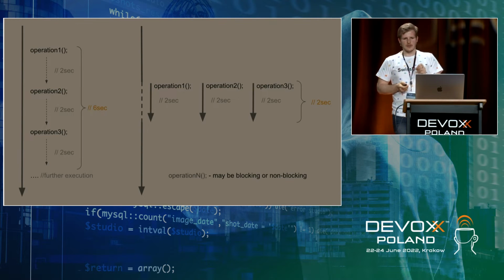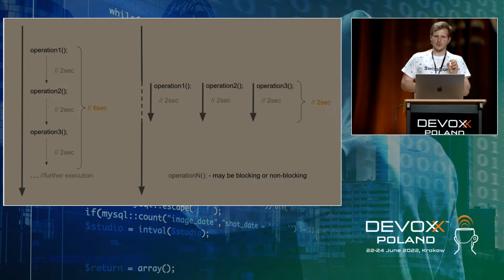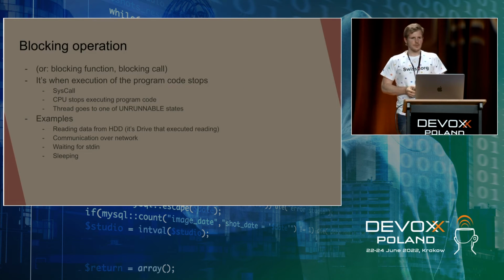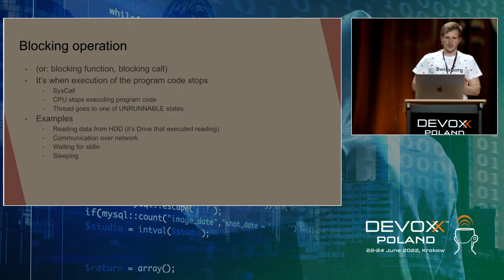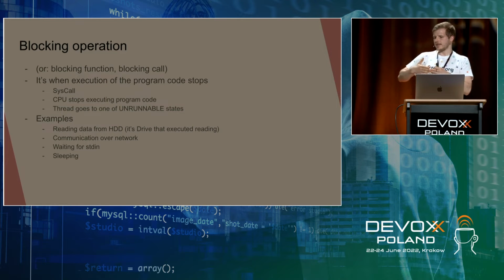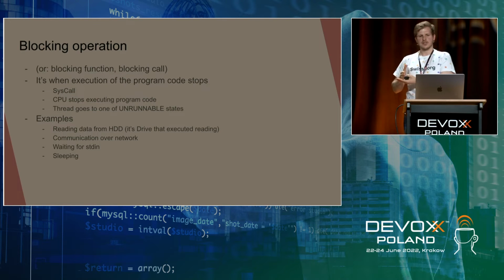And yet again, I would like to stress that those operations may be CPU intensive, like sorting an array or parsing JSON, but it may also be something blocking, like waiting for data from network or reading data from a hard disk drive. And a few more words about what blocking operations are. I would prefer to call it not a blocking operation, but a blocking function, or even better, a blocking call. Because at some point in our code, there is a call of a function that stops executing on the CPU and delegates some operations to another part of our system.